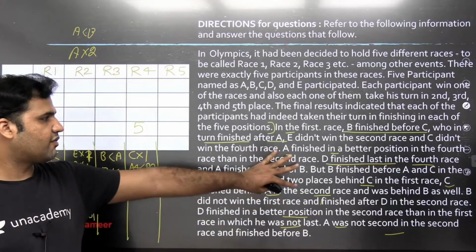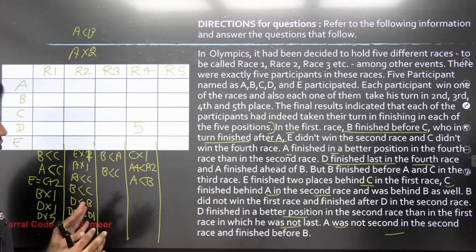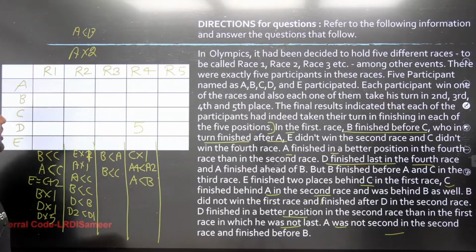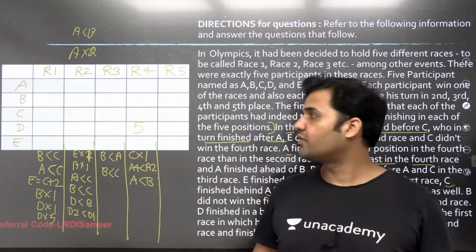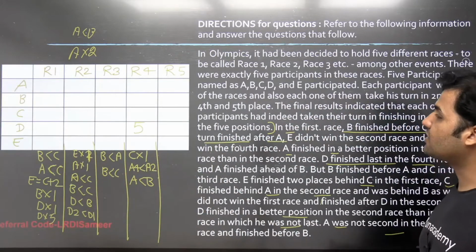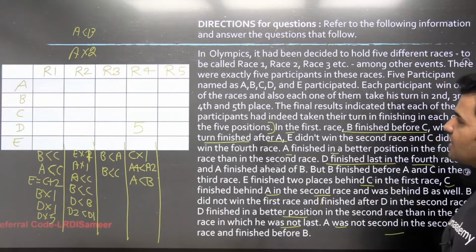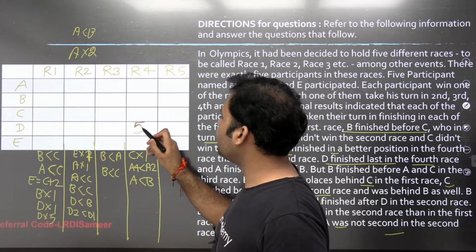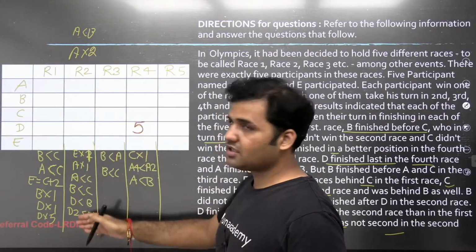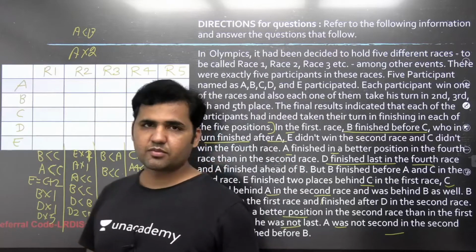Now we have put every piece of information that has been written over here in symbolic form. We have to now connect everything. If I have to start filling in the ranks in each race for every person participating, I should start from race 1 or race 2. The reason is that the maximum information is available to me in the first race or the second race. So let's start from race 2.